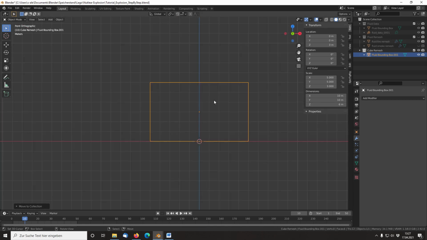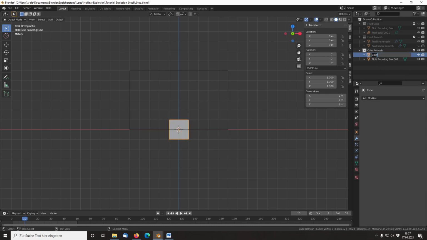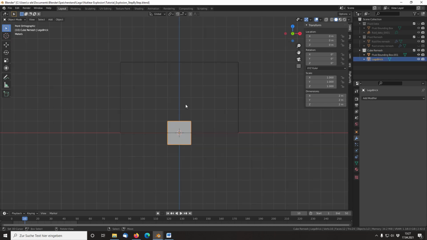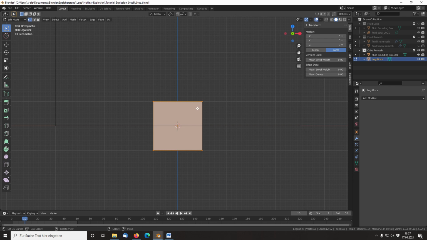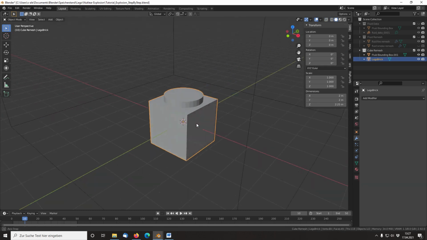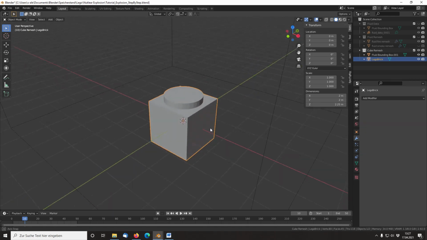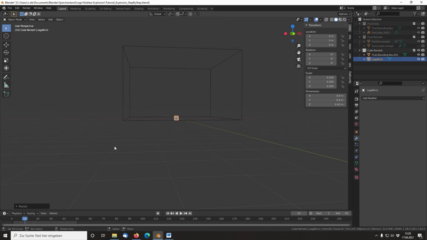For this, we add a cube, name it Lego brick and go into edit mode. We add a circle, scale it to 0.8 and move it to the upper face. We extrude it by 0.25 along the z-axis, fill the top face of the circle and exit edit mode. We now have a simple Lego brick, we will later use for remesh.